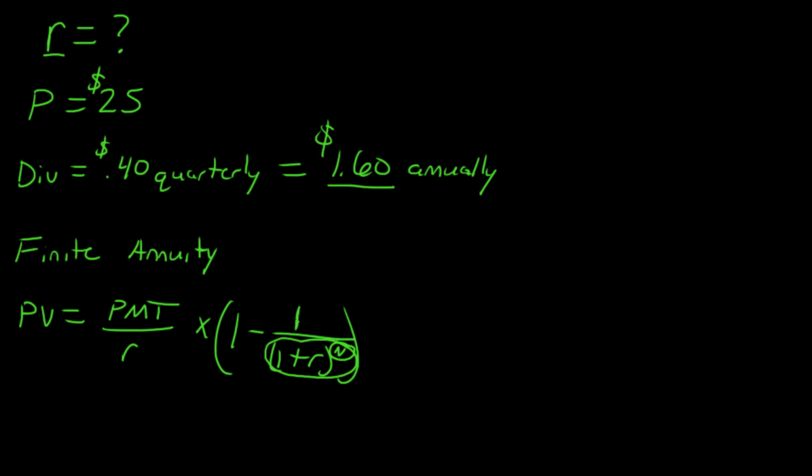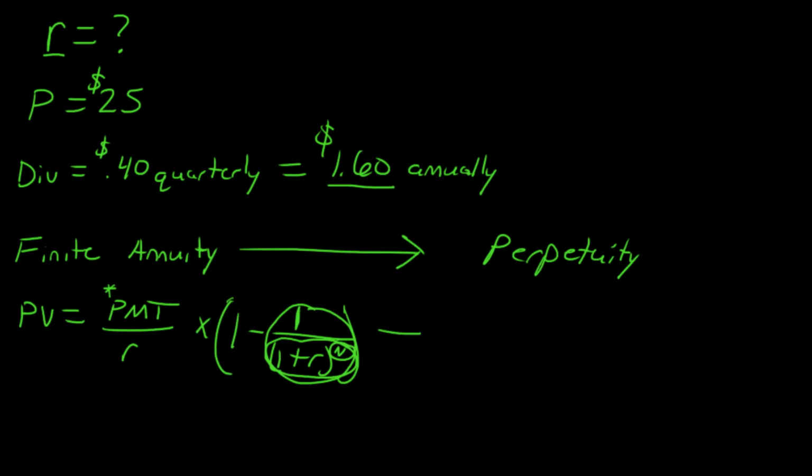This value 1 happens to be in the numerator, but the denominator completely dwarfs it such that this whole term becomes a big fat 0. And so effectively, everything in the parentheses gets turned into 1 minus 0. In other words, you're basically taking this first term, where we have the payment divided by the value R, and multiplying it by 1. So when we go from a finite annuity and transition into a perpetuity, we recognize that this value n is increasing so ridiculously large that when we transpose this equation, this entire term goes away when we move to the perpetuity equation.